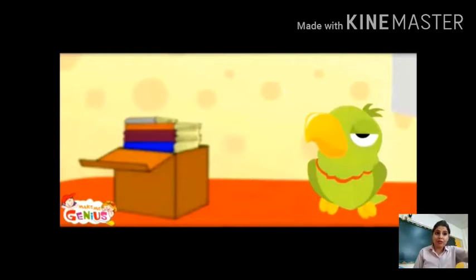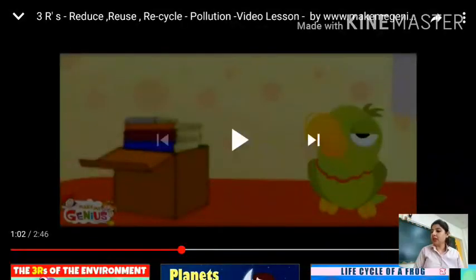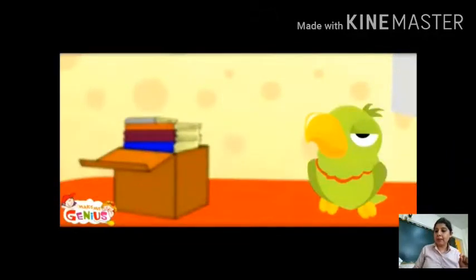Another is use both sides of writing paper and use paper grocery bags to make book covers. Many trees will be saved by doing this, because we get paper from trees.